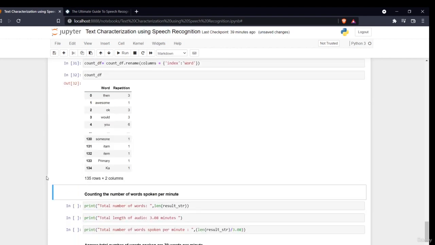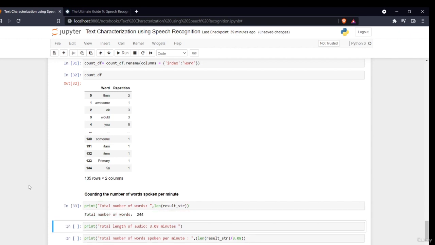Now the next thing we can do is count the number of words spoken per minute. For that, it will be a very simple logic. If I have the total number of words, and I know the length of the audio file is 3.0 minutes, and if I divide the number of words by the total length, I'll have the number of words spoken per minute, right?